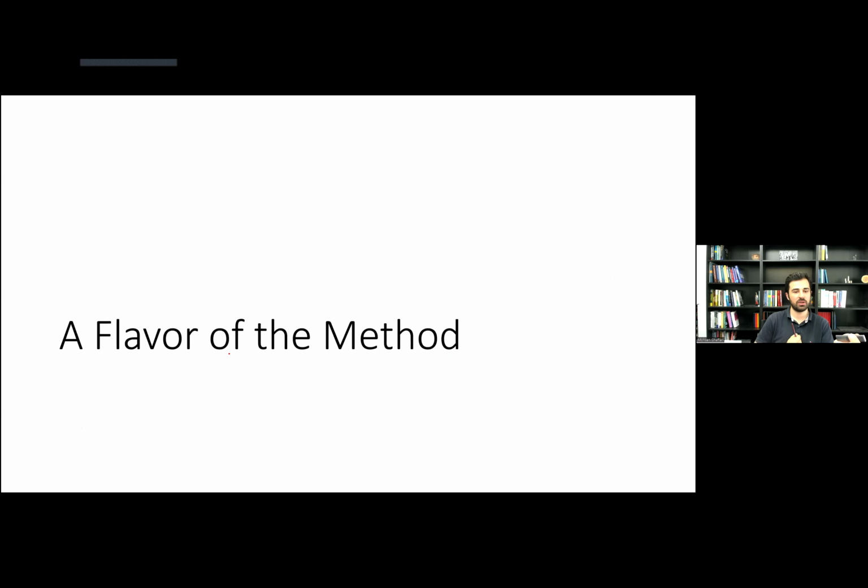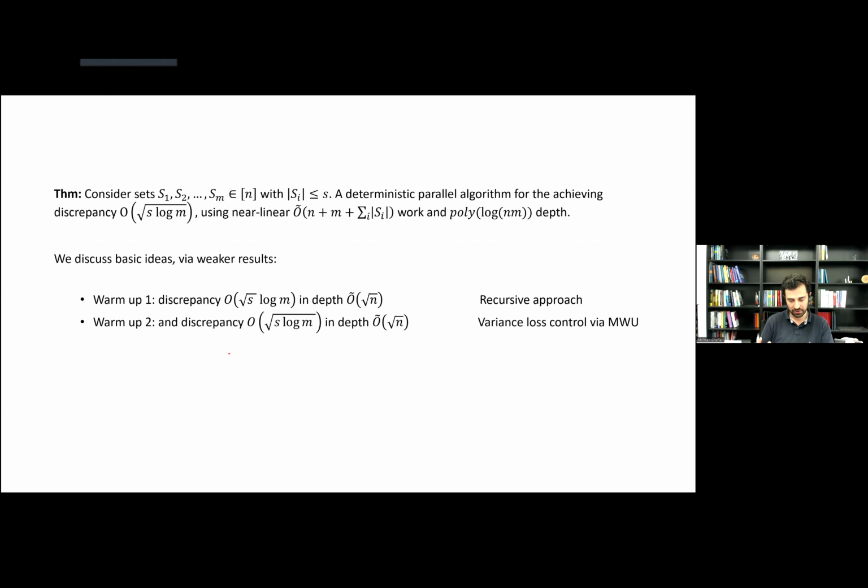Let me talk a little bit about some ideas in the method. The method is, unfortunately, complicated, but I'll try to give some of the base ideas that go into it by going through simpler results. So the first result will get discrepancy root of the set size times, instead of root of log m, actually log of m, and we'll do that in depth of computation root of n instead of the ideal polylog n.